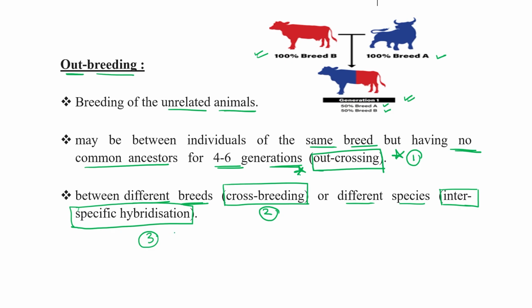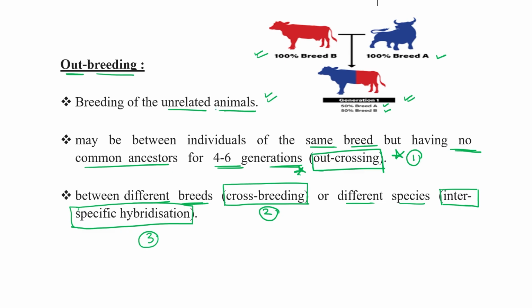Okay, so what is the difference between inbreeding and outbreeding? Inbreeding occurs between the same breed, with individuals having a common ancestor within 4 to 6 generations. And in outbreeding, breeding occurs between unrelated animals.